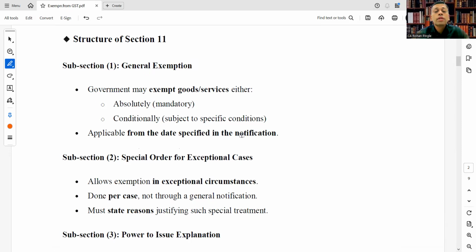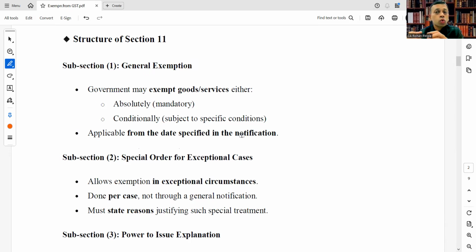Next, let's see the structure of section 11, that is section 11, subsection 1, subsection 2, and subsection 3, which we are going to learn now. Subsection 1 of section 11 talks about general exemption. Government may exempt goods or services either absolutely, that is mandatory, or conditionally, subject to specific conditions.